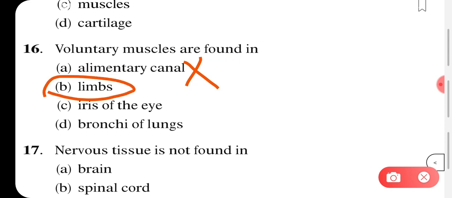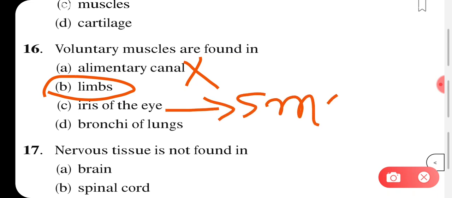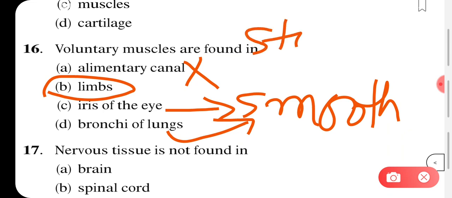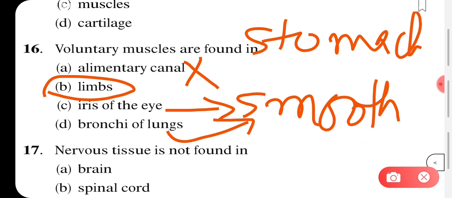Iris of the eye, what type of muscles are present in the iris of your eye? Iris of your eye contains smooth muscles, remember. Smooth muscles are involuntary, they are not in our control, they work on their own, they have their own way of working. We are not controlling them. Bronchi of the lungs, what kind of muscles will be present there? There also it is the smooth muscles. So whether it is the iris of the eye, the bronchi of the lungs or your stomach, there are smooth muscles.